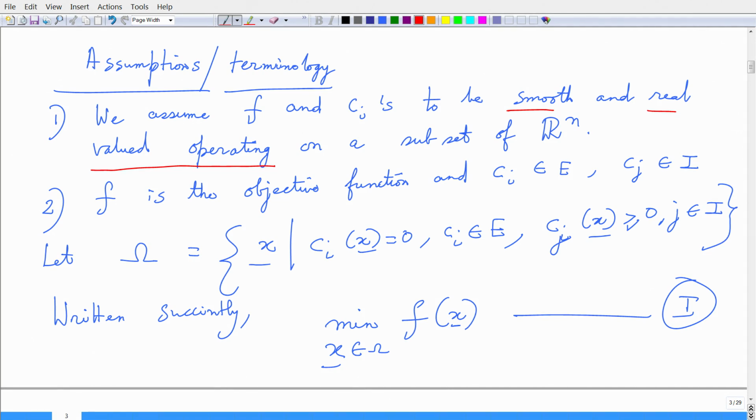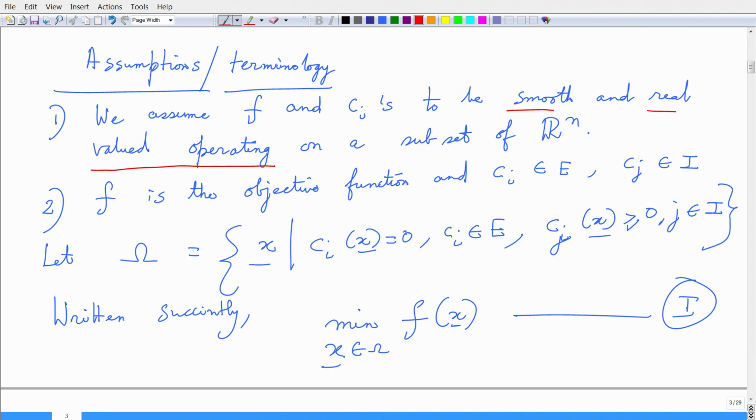Now, f is the objective function as I mentioned earlier, and C i belongs to the equality or the inequality constraint. Now, we can fuse all the constraints into one set called omega here.